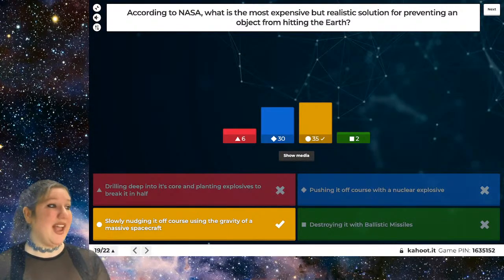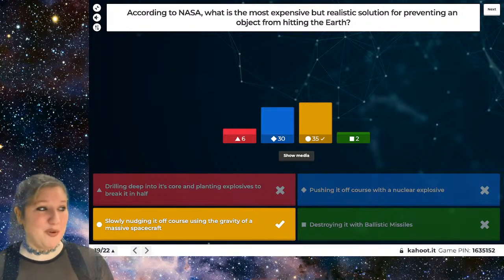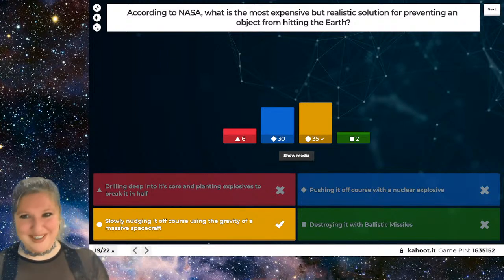hitting the Earth? And the answer is slowly nudging it off course using the gravity of a massive spacecraft, which I believe they call a gravity tractor, sort of like a tractor beam in Star Trek.